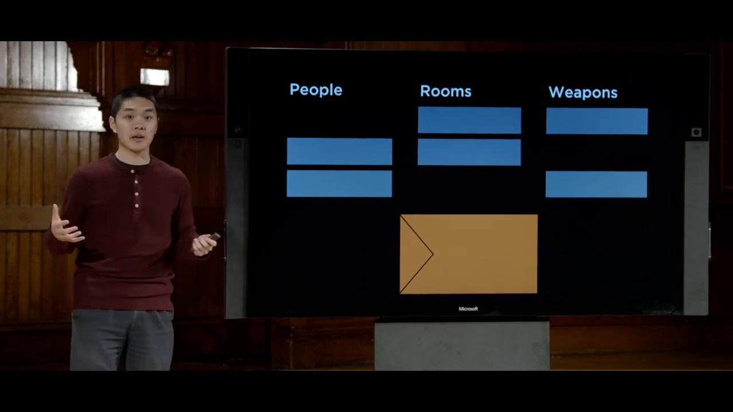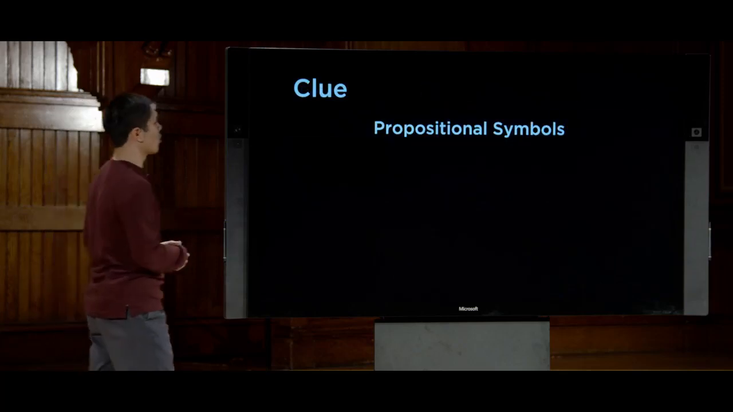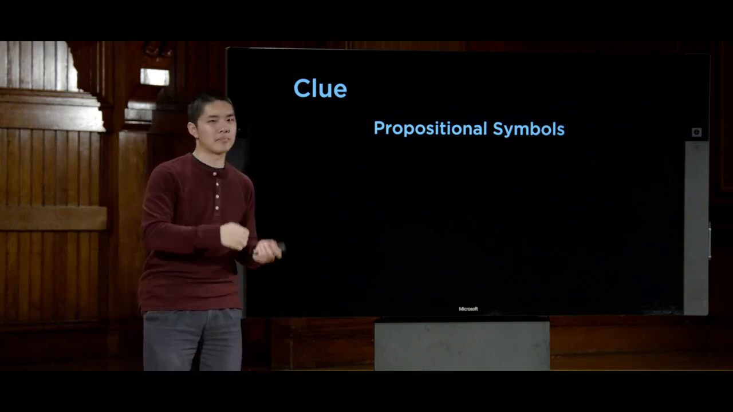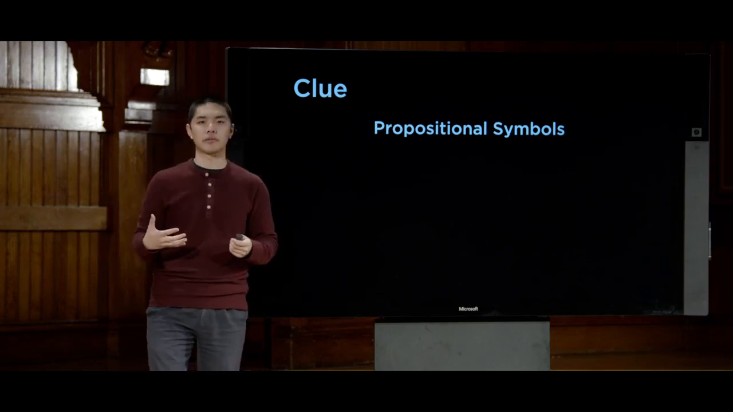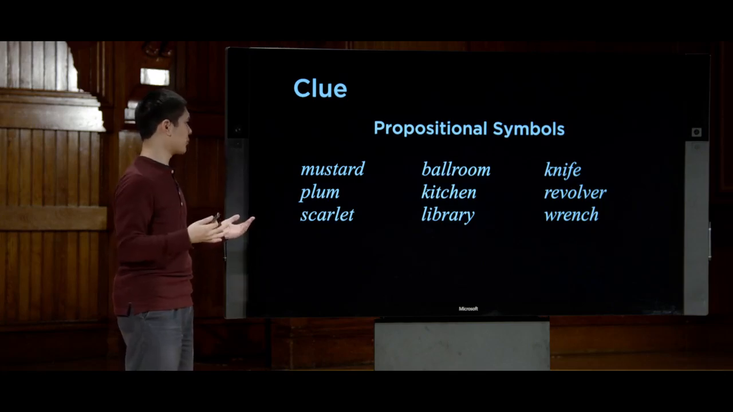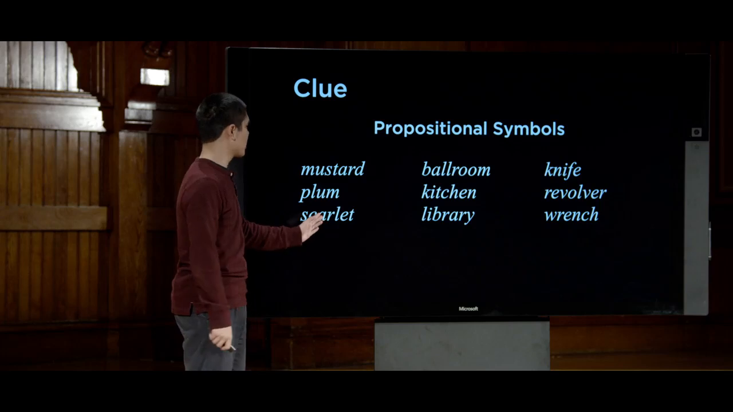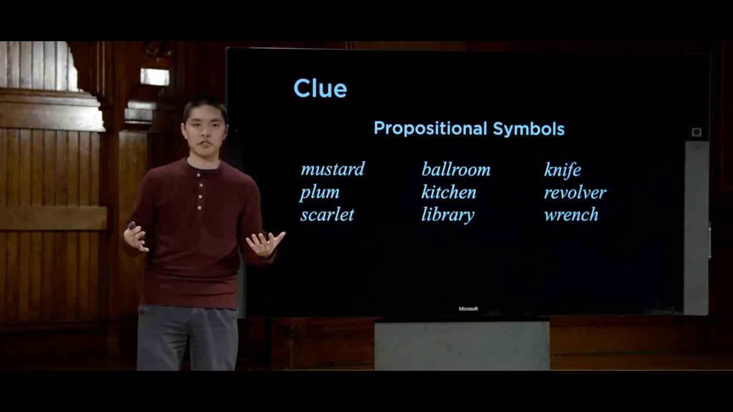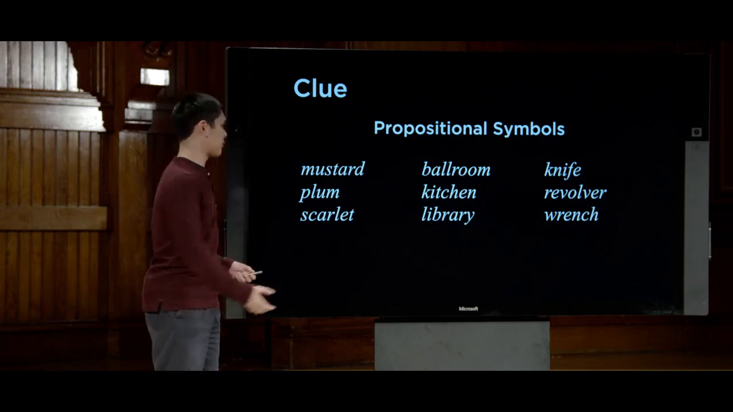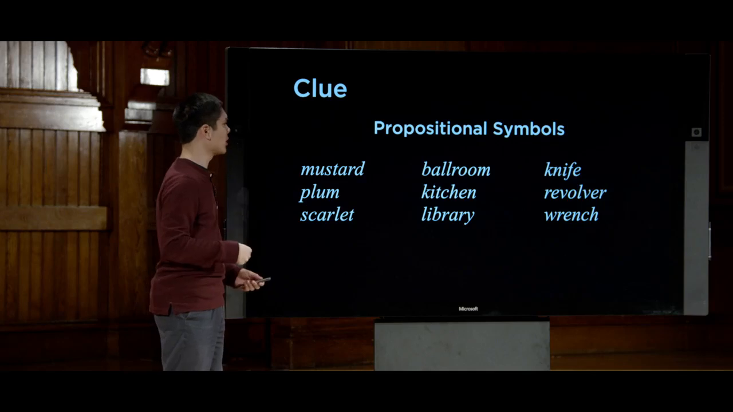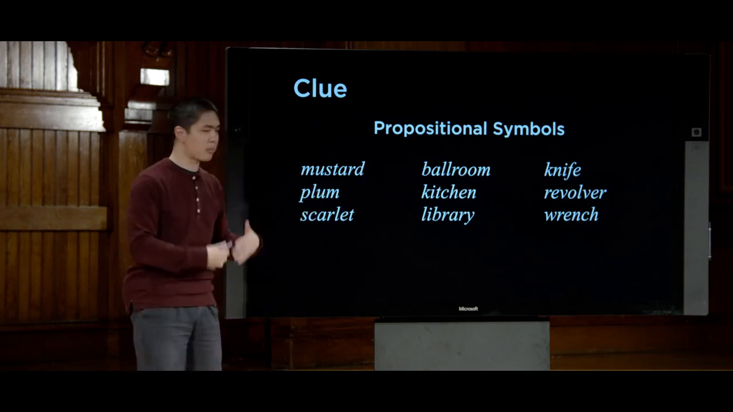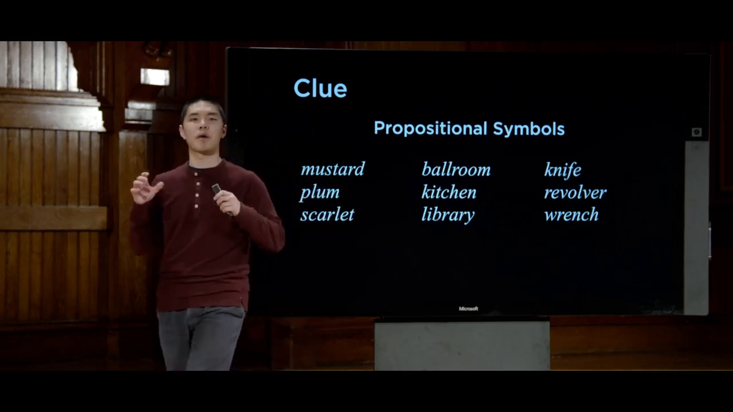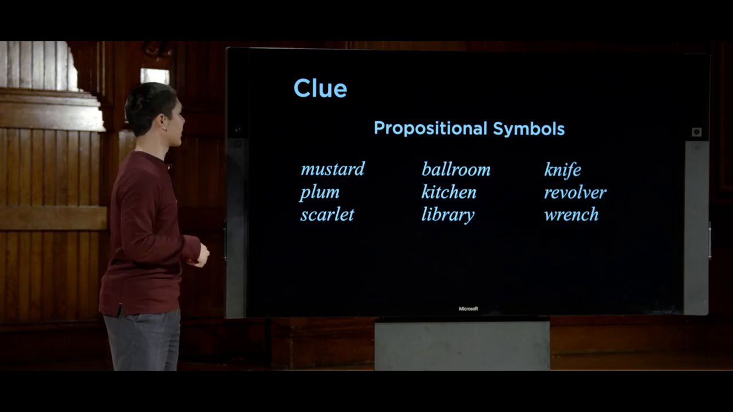In order to do this, we'll begin by thinking about what propositional symbols we're ultimately going to need. Remember that propositional symbols are just some symbol, some variable, that can be either true or false in the world. In this case, the propositional symbols correspond to each of the possible things that could be inside the envelope. Mustard is a propositional symbol that will be true if Colonel Mustard is inside the envelope, if he is the murderer, and false otherwise. Likewise for Plum, for Professor Plum, and Scarlet, for Miss Scarlet, and likewise for each of the rooms and for each of the weapons. We have one propositional symbol for each of these ideas.